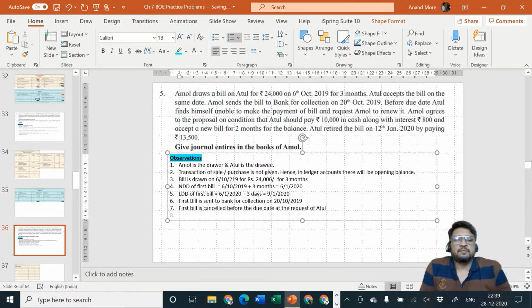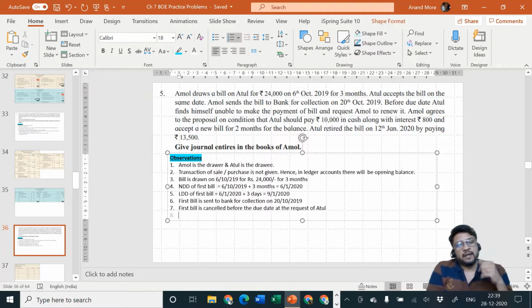And then it is being told, Amol agrees, okay, let me cancel the bill, that is okay for me, but condition is that you should pay some amount immediately. Total amount was 24,000. Pay me at least 10,000 rupees, but not just 10,000. I want you to pay rupees 10,000 along with interest of rupees 800. This is very important. In the previous question, interest amount was not given, interest rate was given. We were required to calculate interest.